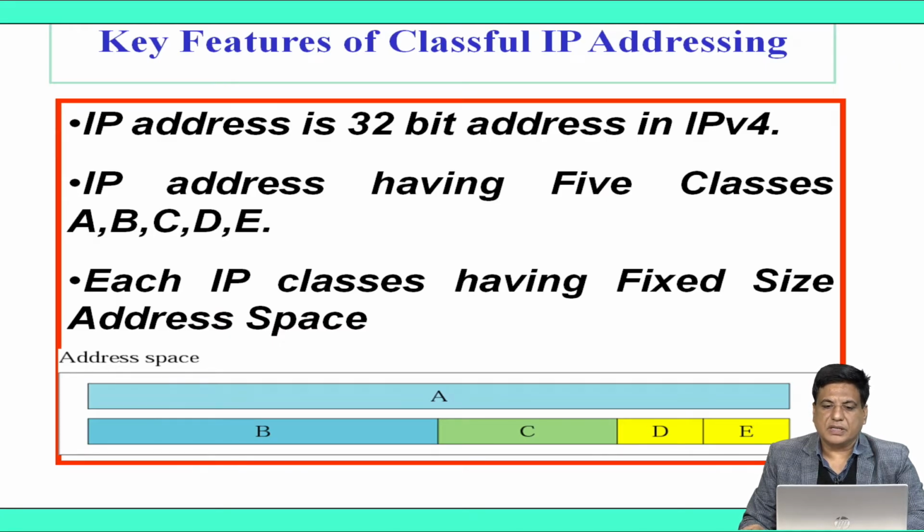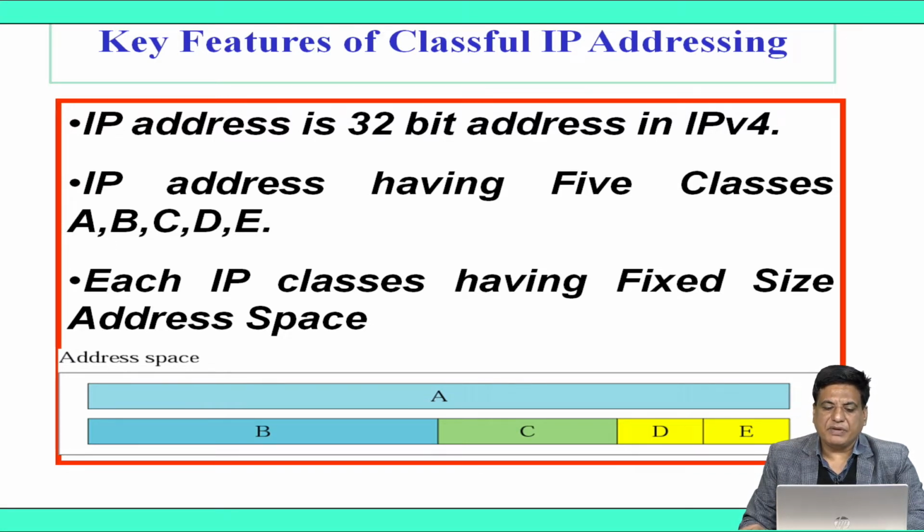So first we discuss the key features of classful IP addressing. An IP address is a 32-bit address in IPv4. IP addresses have 5 classes: class A, class B, class C, class D and class E. Each IP class has a fixed size of address space, which is the major limitation of classful addressing.